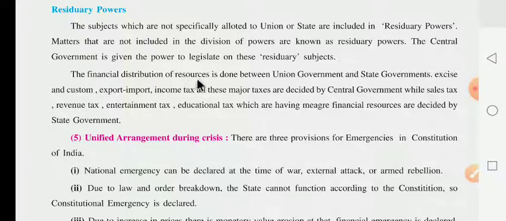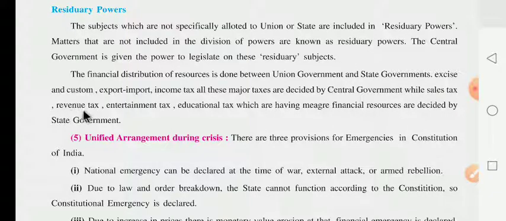The financial distribution of resources is done between the union government and the state government. Excise and customs, export and import, income tax, all these major taxes are decided by the central government. It means all of the above kinds of taxes are decided by the central government. Excise, customs, export-import, income tax: this is the financial distribution as well as the resources between the union government and the state government.